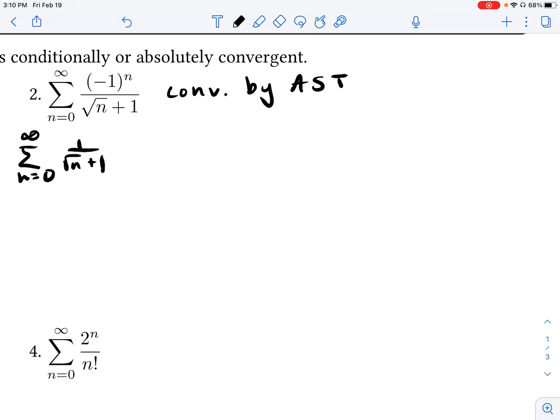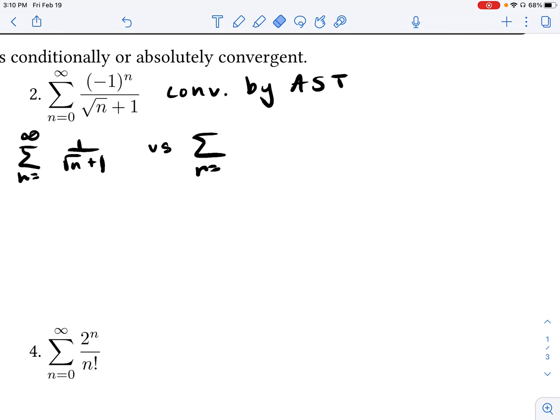Now, what do we know about this series? What test might we use to check the convergence of the absolute value of this series now? Well, I think I'm going to use a comparison test because I feel like I can compare this pretty easily to the following series.